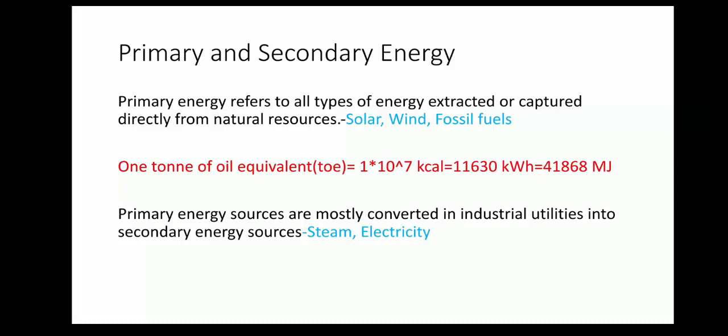The primary energy content of all fuels is generally expressed in terms of tons of oil equivalent and is based on the following conversion factor. The factor is: 1 ton of oil equivalent is 1 times 10 to the power 7 kilocalories, which is equal to 41868 megajoules.